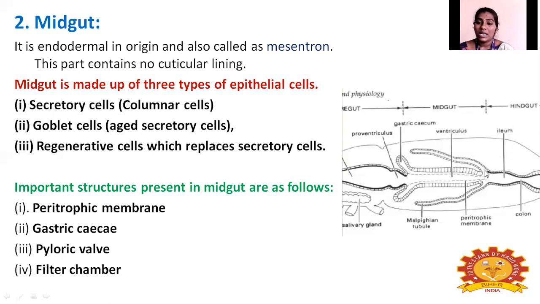It moves food from midgut to hindgut, so it is the connection between the midgut and hindgut. This region is the pyloric wall. And then the filter chamber. The filter chamber is present between the midgut and hindgut, behind this part of the digestive system.